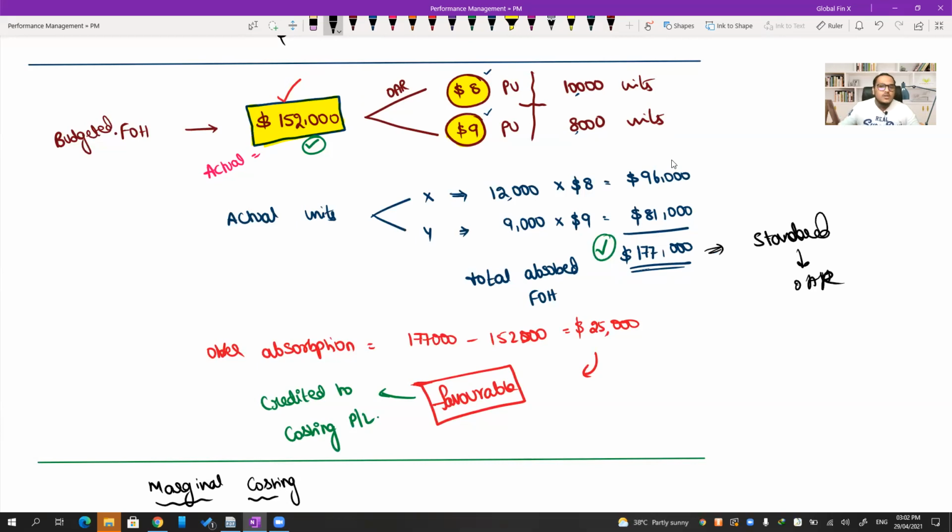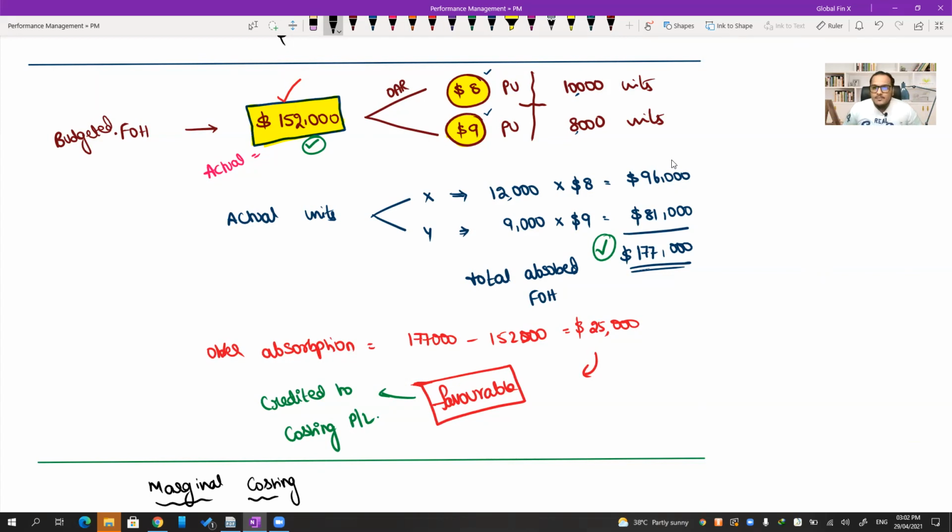Overhead absorption rate is your standard, OAR. Based on that, you absorbed the fixed overheads into the cost per unit. So total 177 you absorbed. You compared that with actual fixed overheads. In this question, I told you to assume budgeted and actual are the same. But if there is a different actual cost, you'll compare the absorbed cost with the actual cost to understand over absorption or under absorption. The difference between budgeted and actual will go into the expenditure variance.